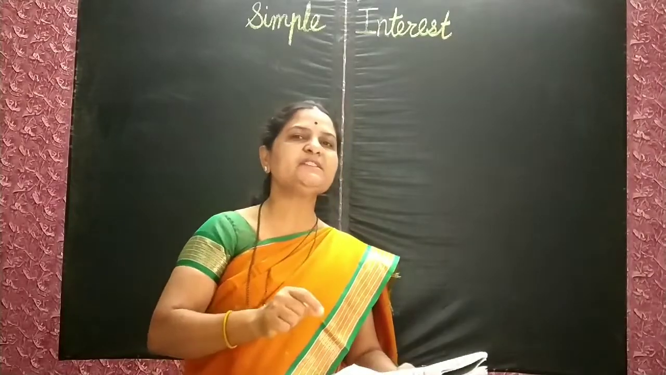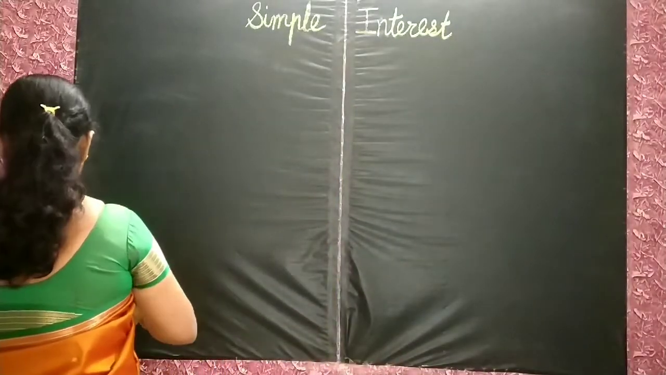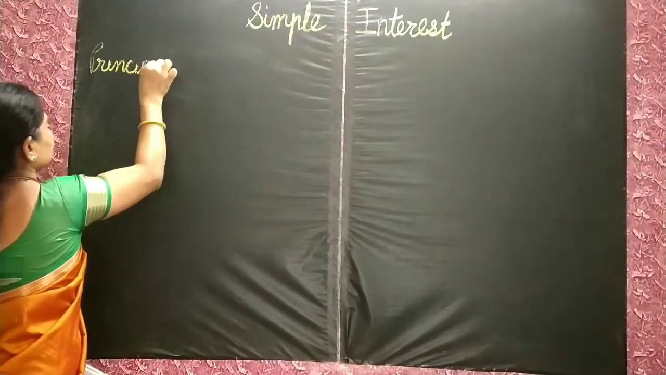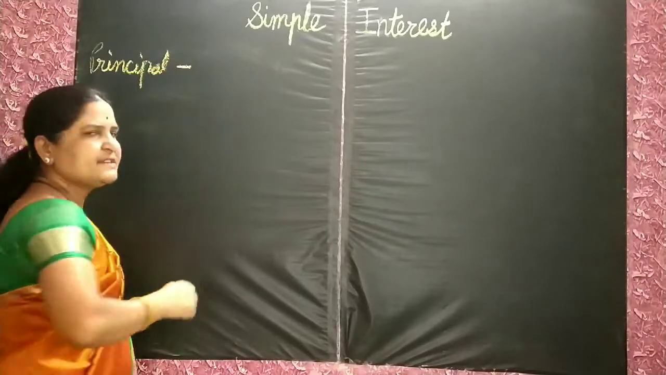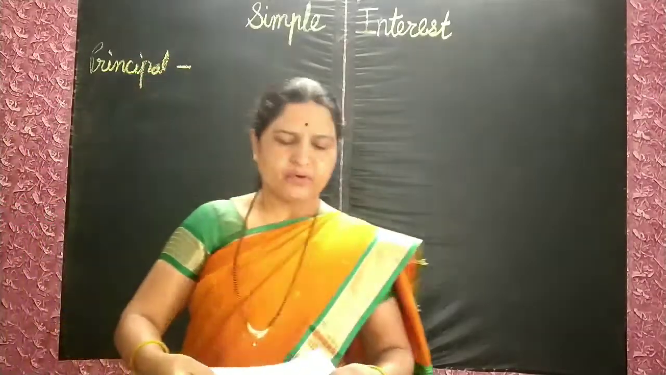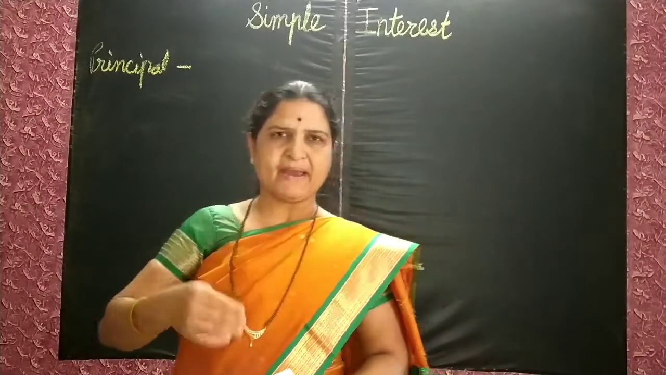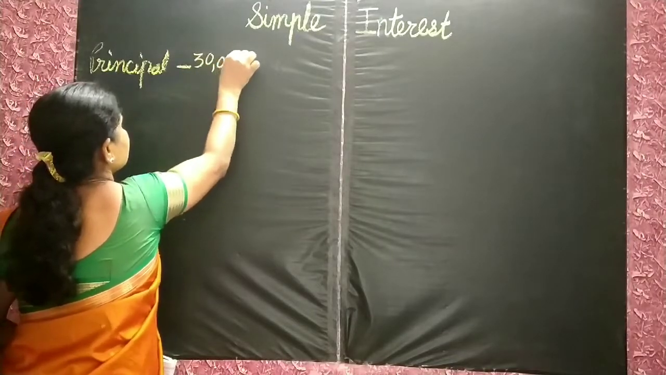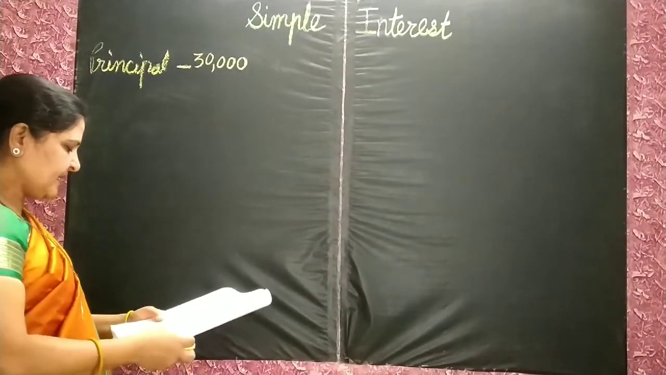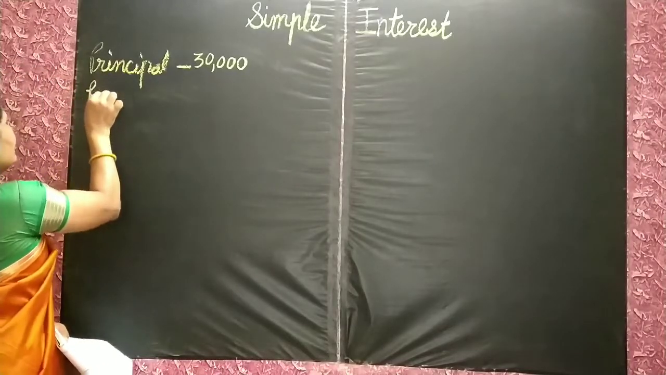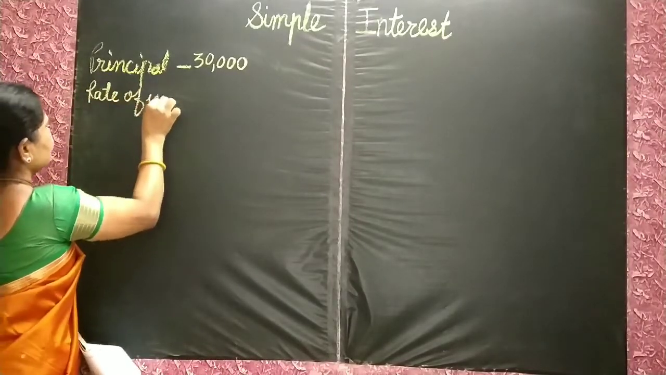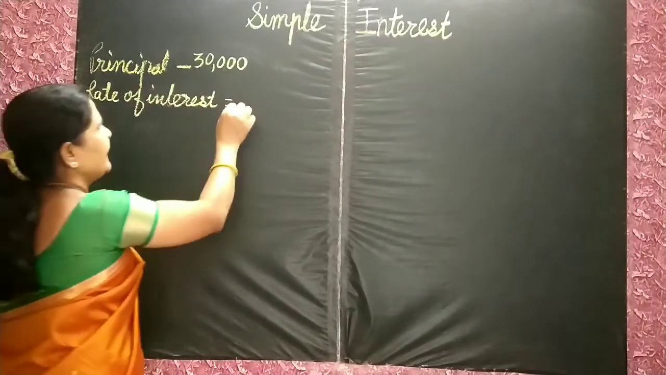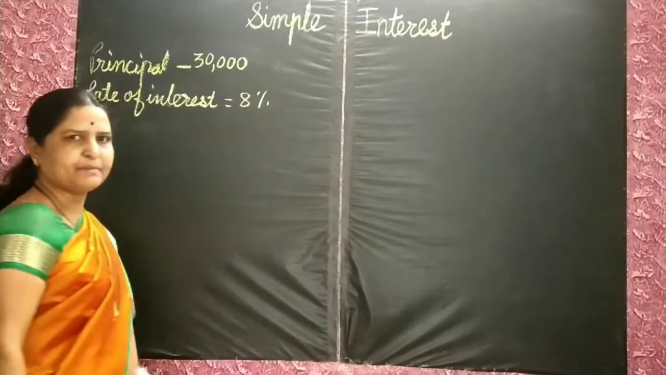The first box is principal. Here, which is the principal? Principal means whatever amount we borrowed from the bank. Suvidya borrowed how much from the bank? 30,000 rupees. This is the principal. Second is rate of interest. Here, which is the rate of interest? 8%. 8 PCPA means 8%.